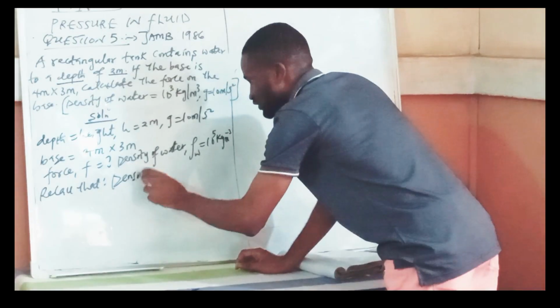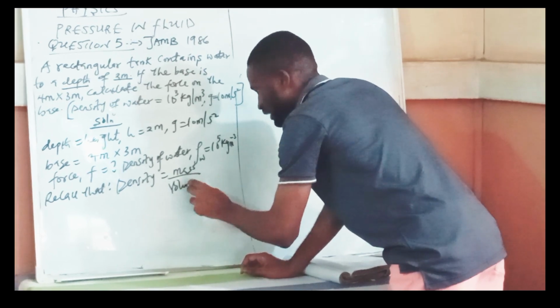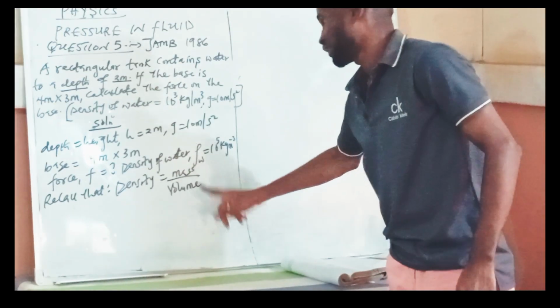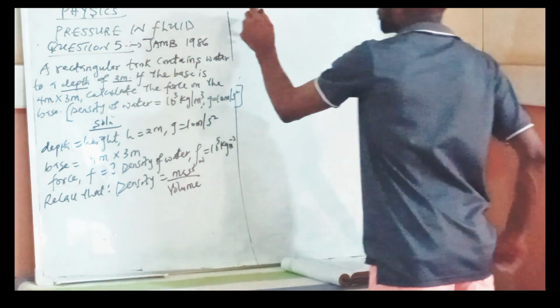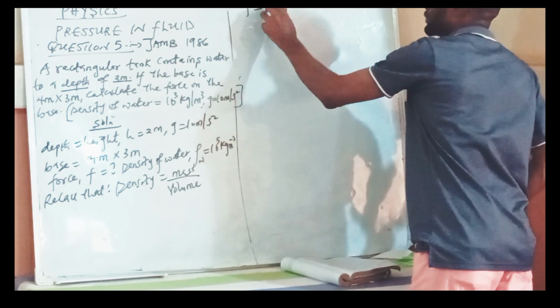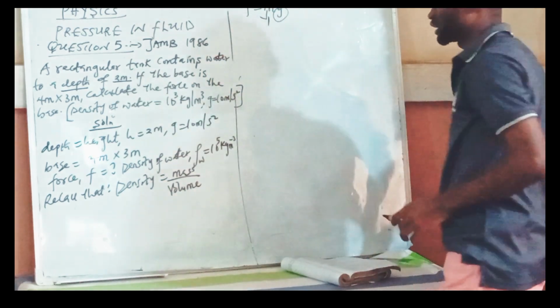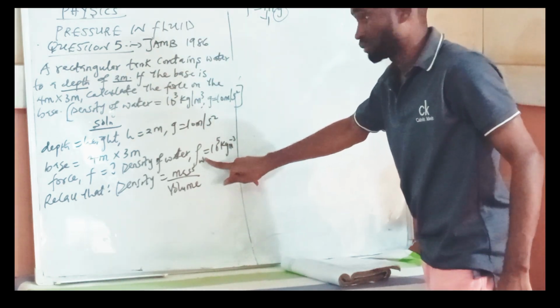We call that density is equal to mass all over volume. Look at that, mass all over volume. Density is mass over volume. Now, I don't know mass. Of course, if I want to find force, I put the formula for force here. You know force is mg. I know my g, so I need to get my m. That's why I'm using this formula.